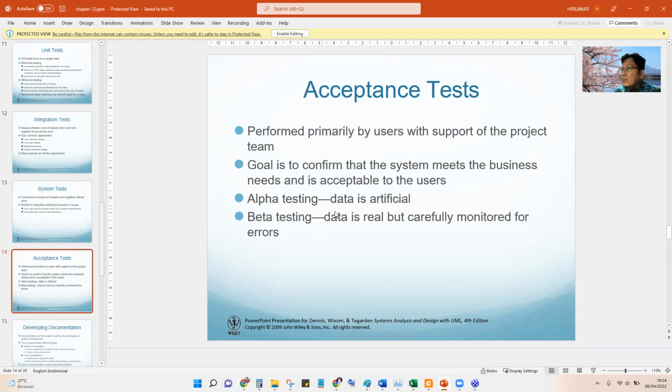there are two kinds of testing for acceptance. You see there is alpha testing and beta testing. So for alpha testing, this is artificial data, not the real data. But for beta testing, this is the real data, but carefully monitored.